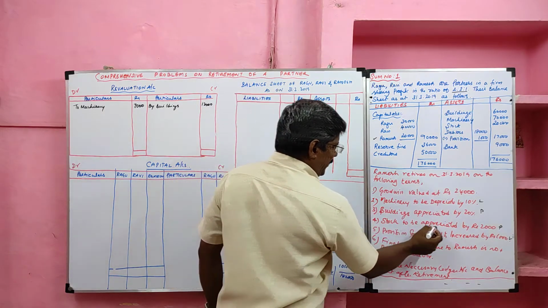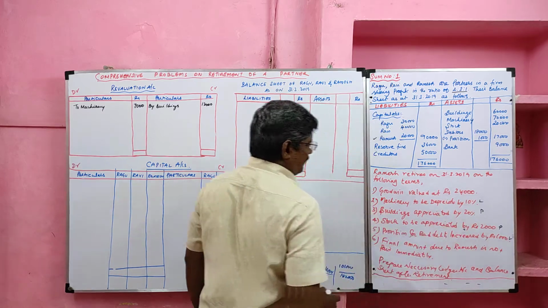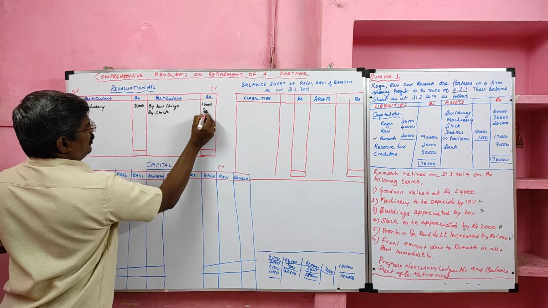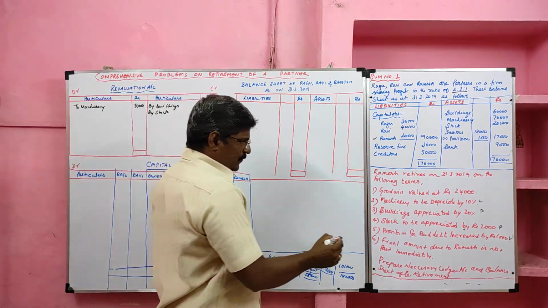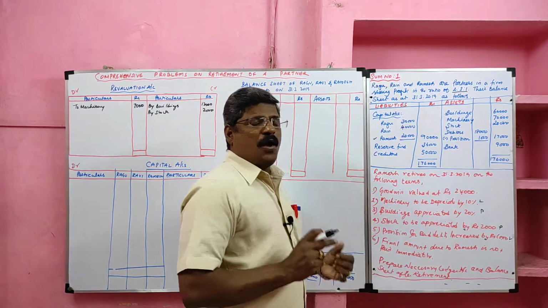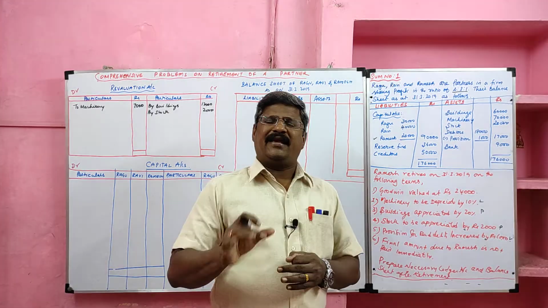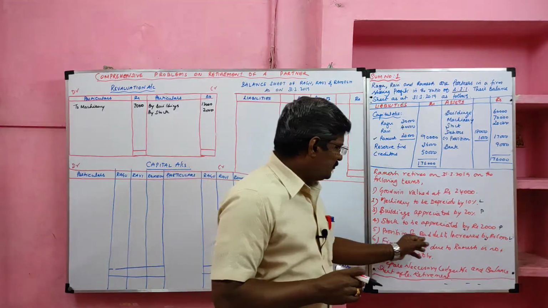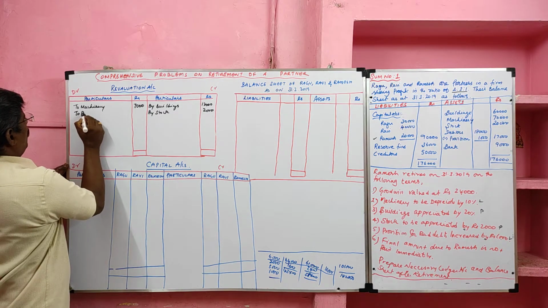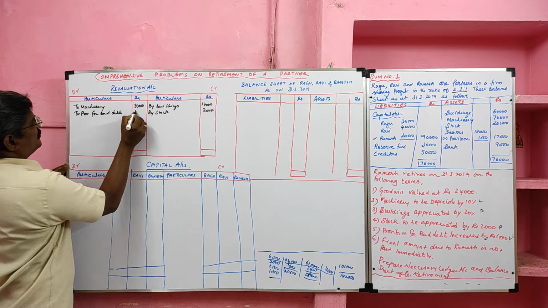Next, stock to be appreciated by 2,000 is given. So stock appreciated is a profit item, and since by is given, we can take this value, 2,000. Then provision for bad debts increase is a loss item, by is given, so we can take 1,000. Earlier I said valued at is given, compare and take the value. If by is given, we can take the given value. Yes, here provision for bad debts increased, by is given, so we can take 1,000 rupees to provision for bad debts.